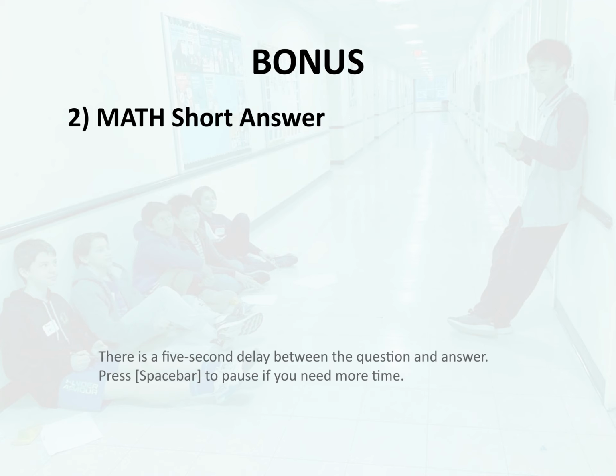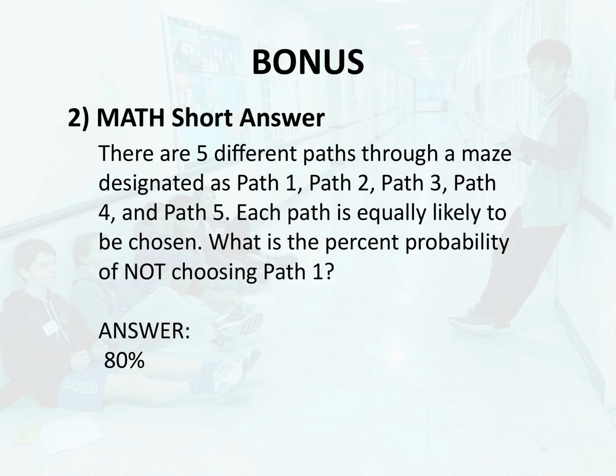Bonus 2. Math. Short answer. There are 5 different paths through a maze designated as Path 1, Path 2, Path 3, Path 4, and Path 5. Each path is equally likely to be chosen. What is the percent probability of not choosing Path 1? Answer, 80%.